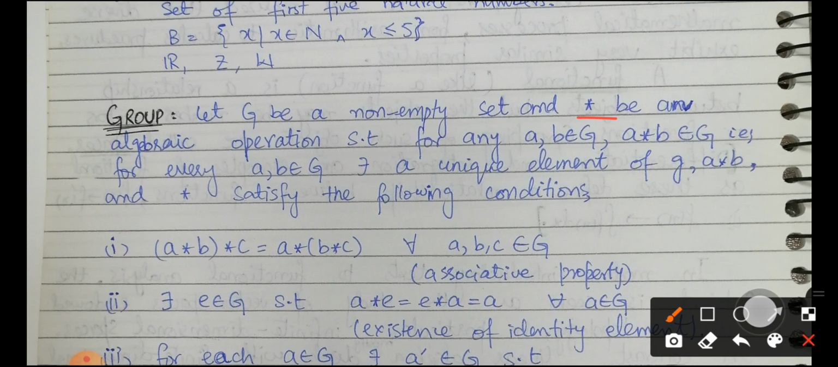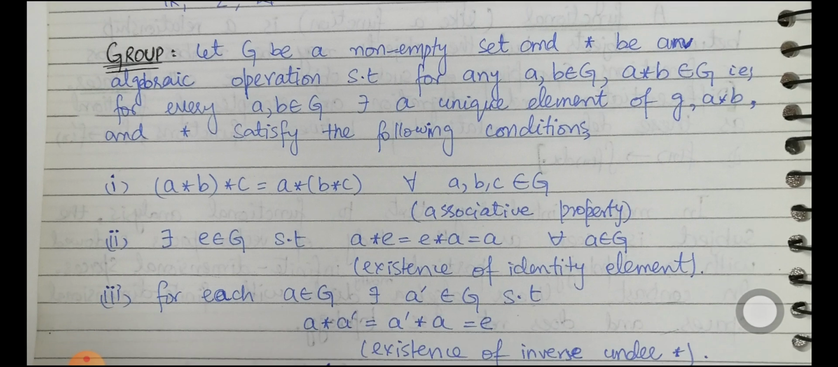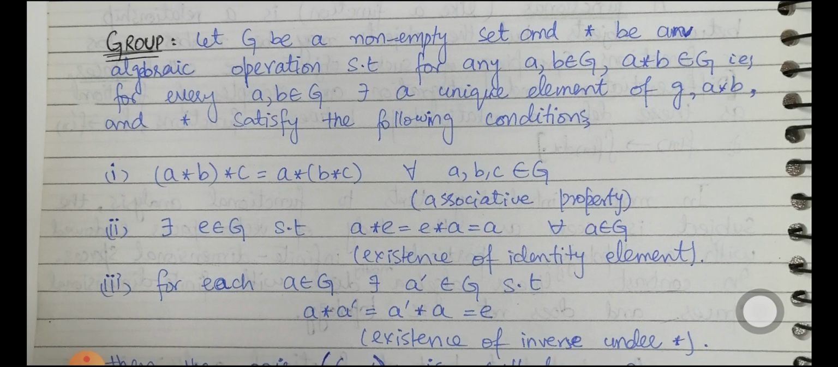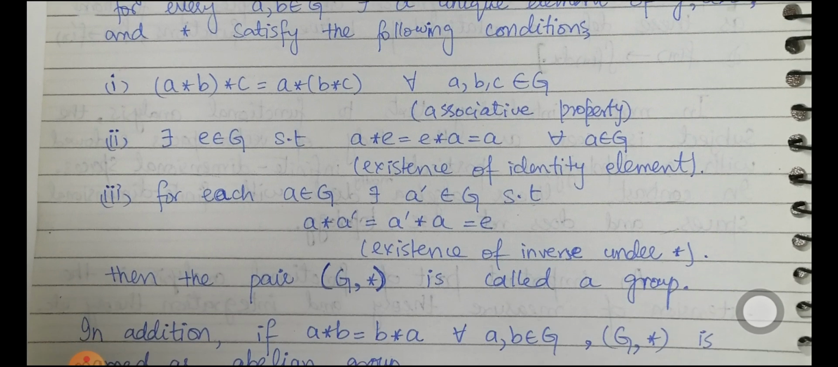If the following axioms or conditions are satisfied, then we will say that the collection is going to make a group. For example, (a * b) * c is equal to a * (b * c). This defines the associative property. Number 2, an identity element must exist, and number 3, we must have the corresponding inverse element under the operation *. Then the pair (G, *) is named as a group.